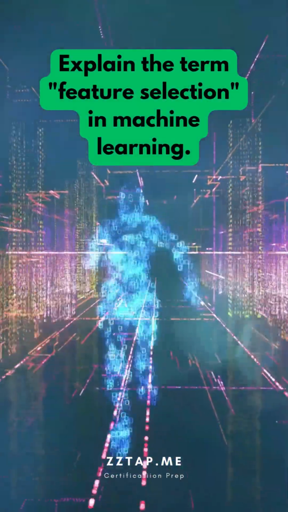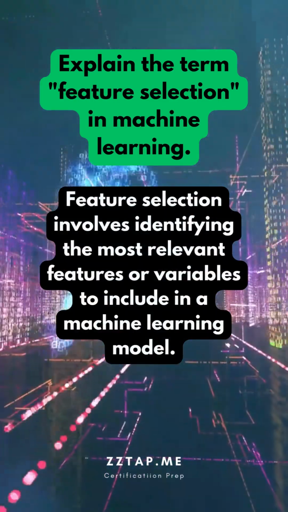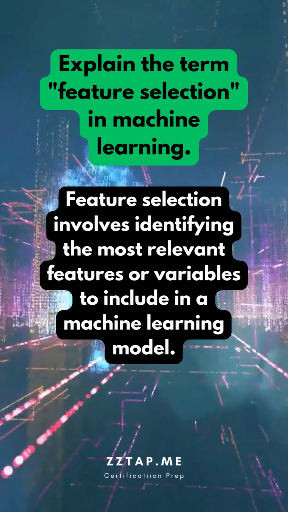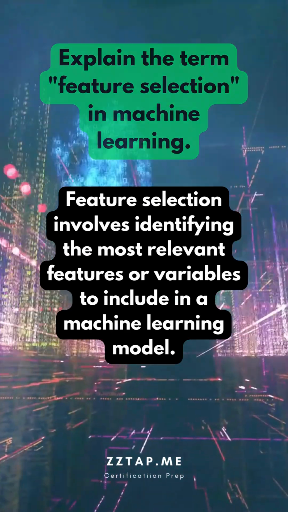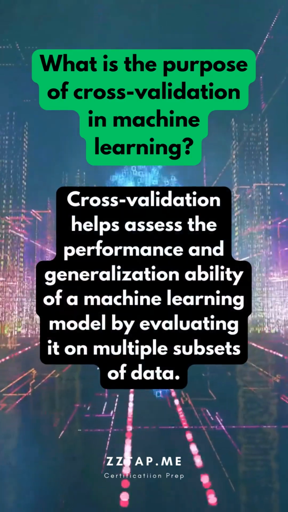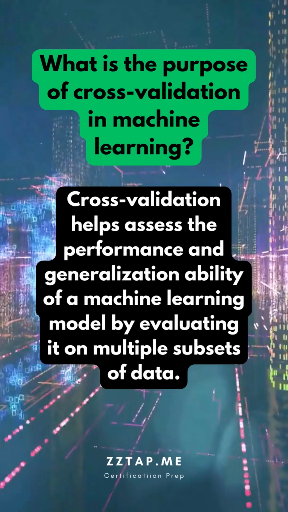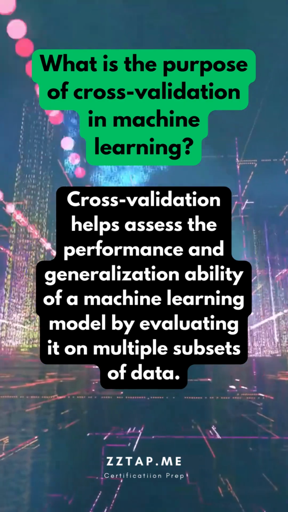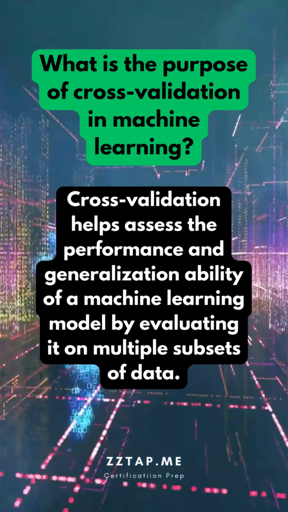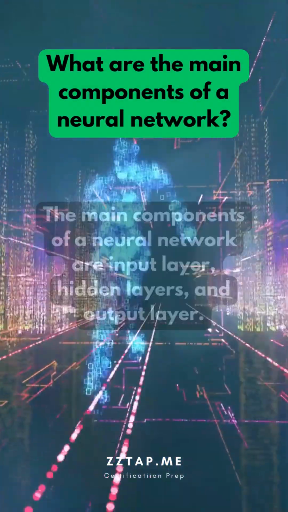Explain the term feature selection in machine learning. Feature selection involves identifying the most relevant features or variables to include in a machine learning model. What is the purpose of cross-validation in machine learning? Cross-validation helps assess the performance and generalization ability of a machine learning model by evaluating it on multiple subsets of data. What are the main components of a neural network?